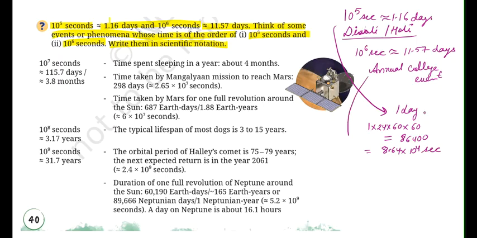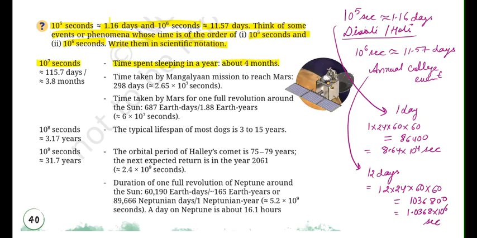सिमिलरली जो एनुअल कॉलेज इवेंट है, लेट मी कंसिडर ये 12 डेज तक चल रहा है. सो अगेन आई हैव टू कन्वर्ट दिस इनटू द सेकेंड्स एंड राइट द साइंटिफिक नोटेशन. आई मल्टीप्लाइड विद 24 फॉर द नंबर ऑफ आवर्स, then 60 for getting it in minutes, then again with 60 to get it in the seconds, and I will get 1036800, which can also be written as 1.0368 into 10 to the power of 6 seconds. 10 to the power of 7 seconds. So time spent sleeping in a year is about 4 months.